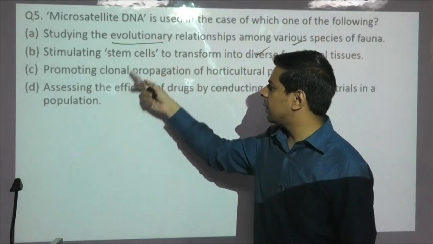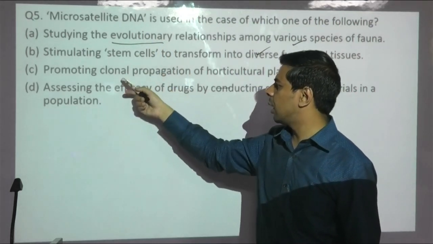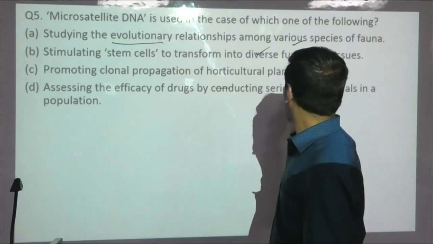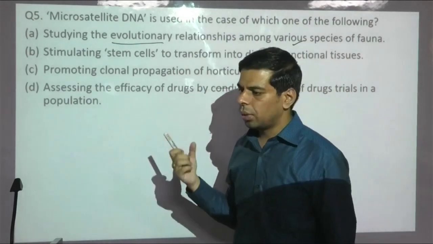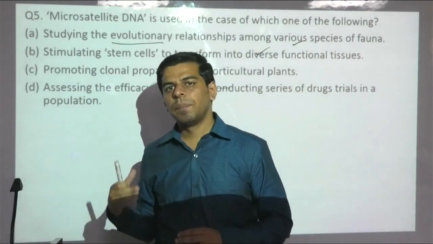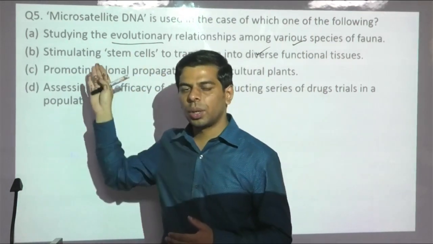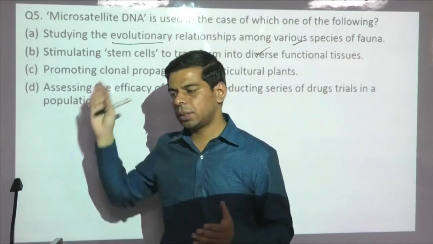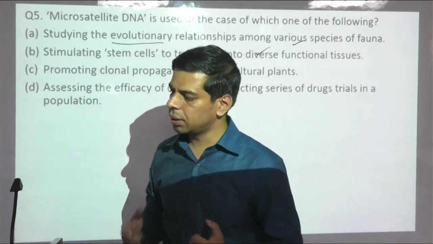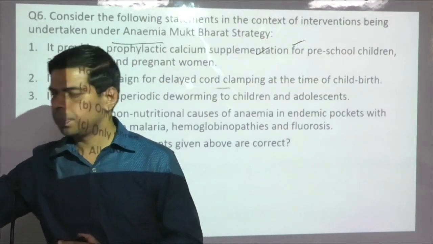So basically, once again, the evolutionary angle among different species of fauna, meaning animals, has been highlighted. Otherwise, the other themes are once again from science and tech: stem cells, cloning, and you could say the drug trials in a population. So if you have even minor information about this theme, you could have made an educated guess. Otherwise, if you have not attempted, it's a bit of a technical question from current affairs. It's more or less acceptable.